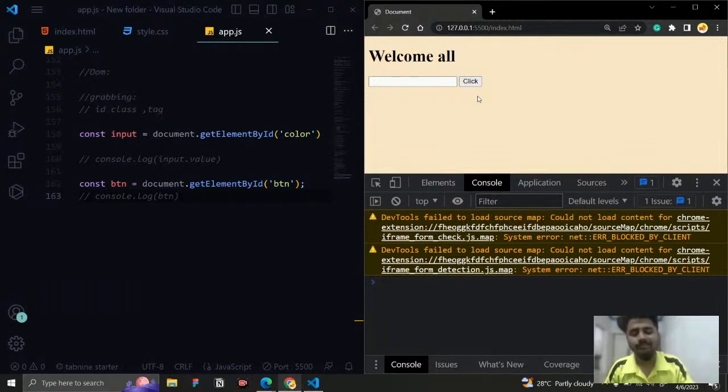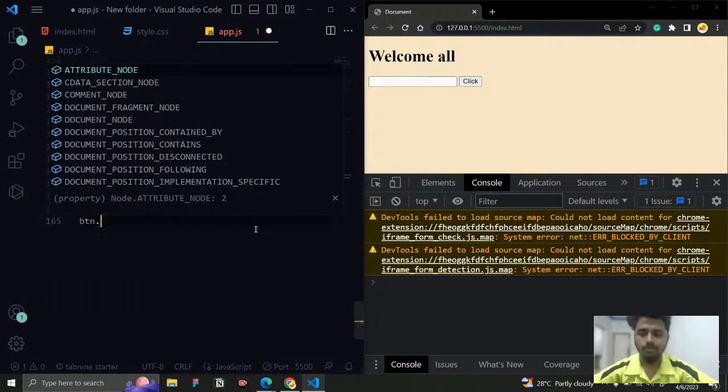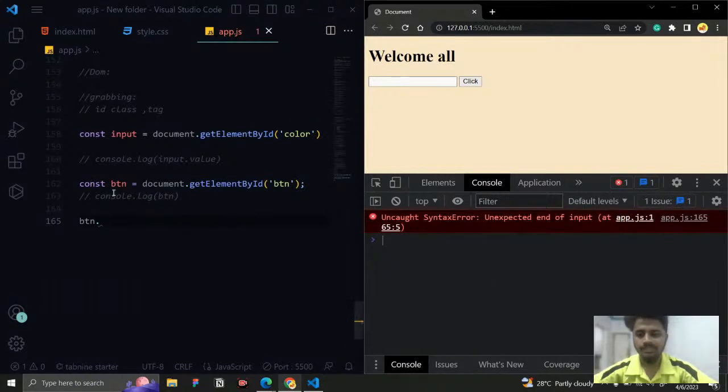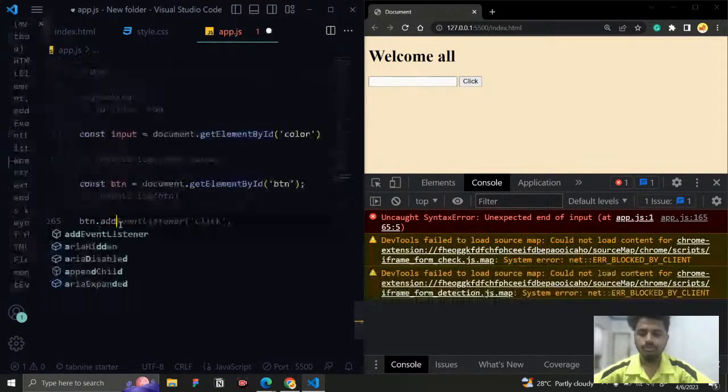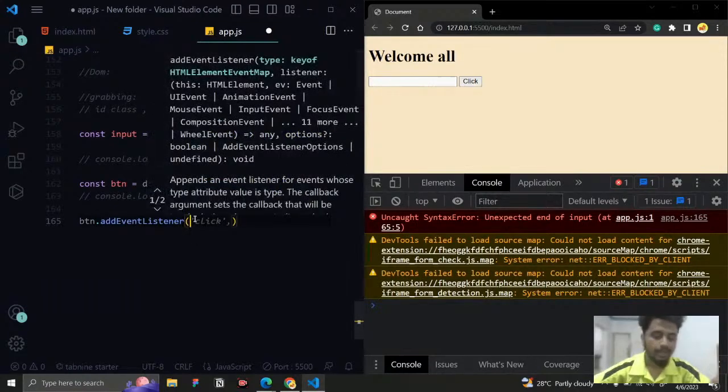To add an event listener to an element, we have a method. First, you need to call the element to which you want to add the event listener. Right now this button element is in my btn. So btn dot, you just give a dot and use a default method called addEventListener. This method is helpful in adding the event listener to the element. This method takes two parameters.